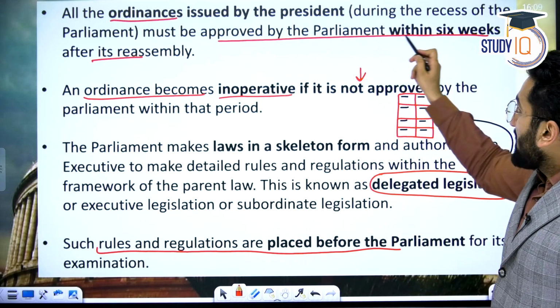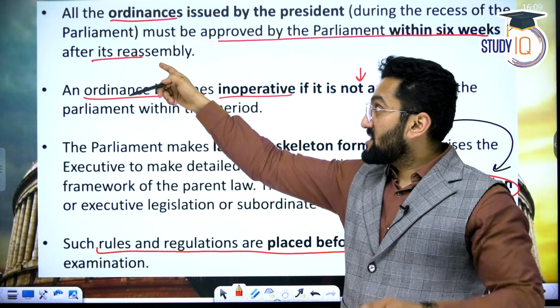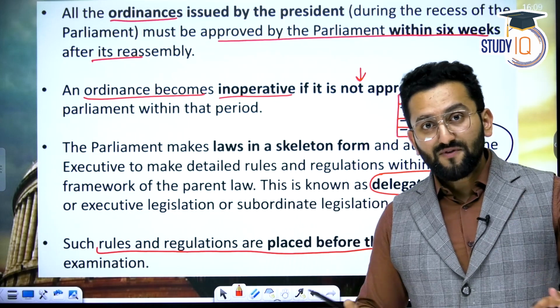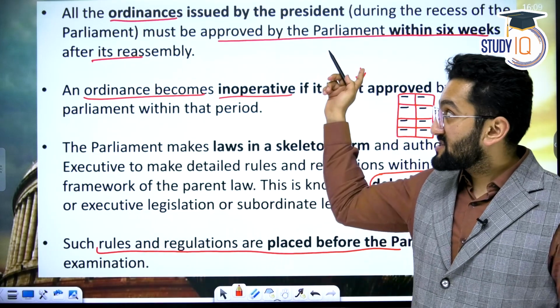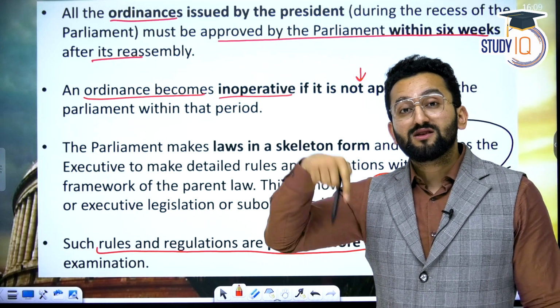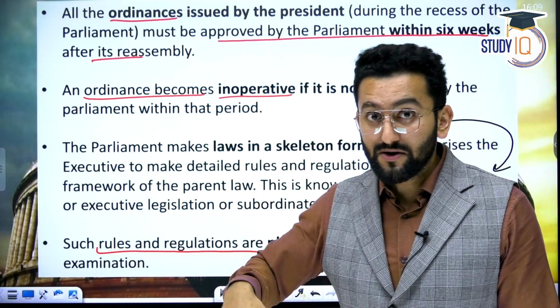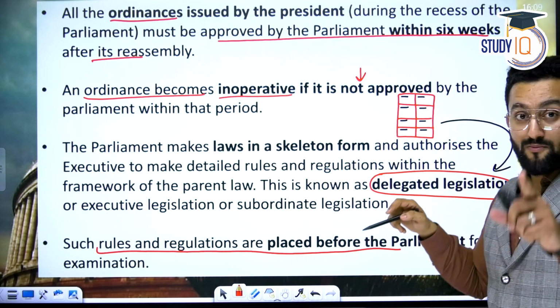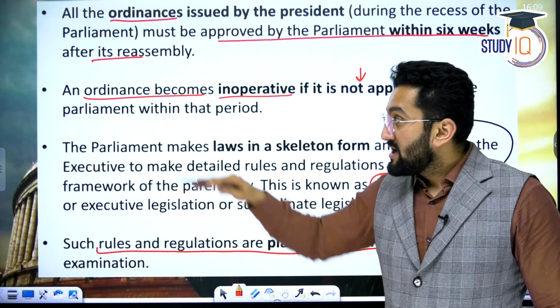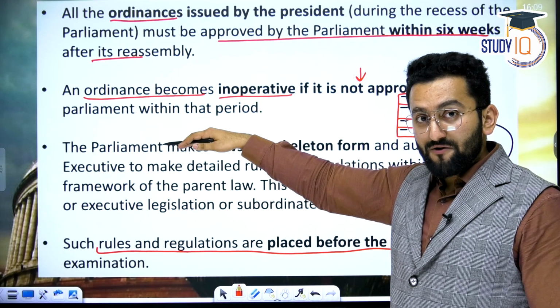It needs to be approved by Parliament within 6 weeks after its reassembly. Recess was going on, but when Parliament is going to reassemble, then within 6 weeks you have to get this ordinance, this bill, passed by Parliament. An ordinance becomes inoperative if it is not approved by Parliament, right? This is another legislative power of Parliament.